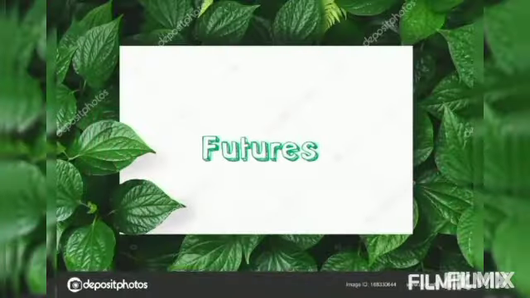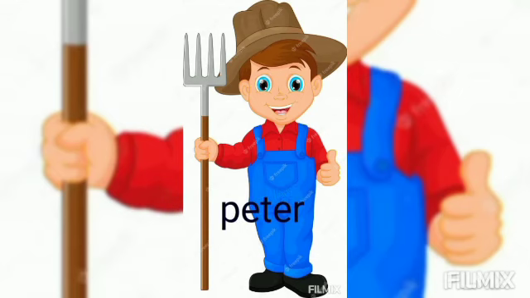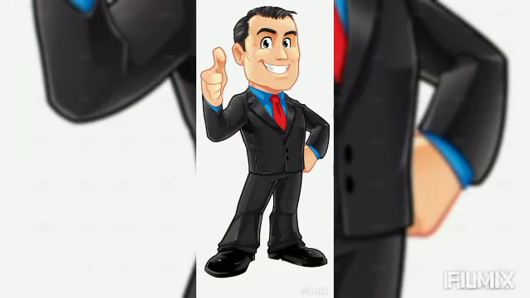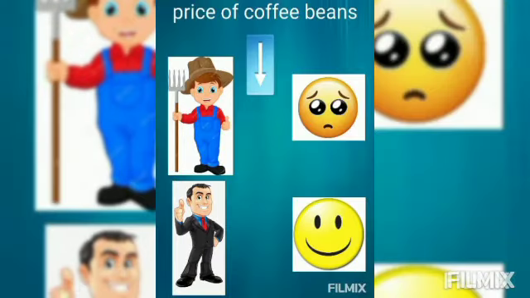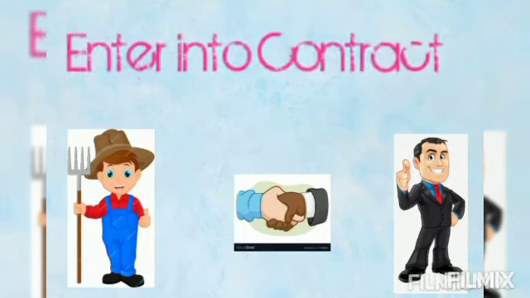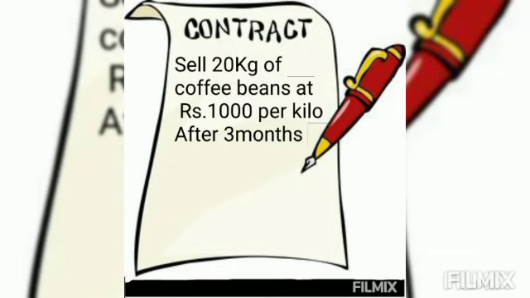Futures. A futures contract is an agreement to buy or sell an asset for a certain price at a certain time. Let's illustrate this with an example. This is Peter. He is a farmer of coffee. This is Jack. He is the owner of a coffee shop. If the price of coffee bean goes up, it is good news for Peter and bad news for Jack. If the price of coffee bean goes down, it is good news for Jack and bad news for Peter. To mitigate this risk, they enter into a contract: sell 20 kilos of coffee bean at 1000 rupees per kilo after 3 months.